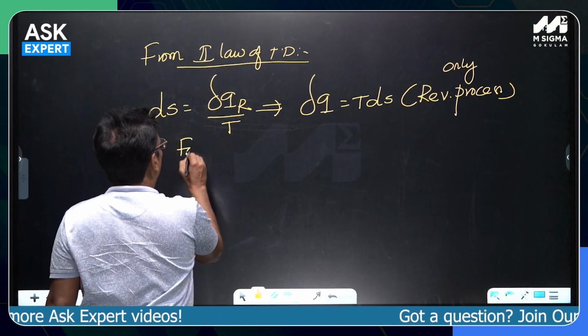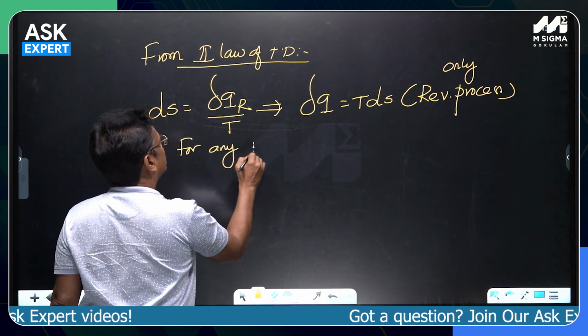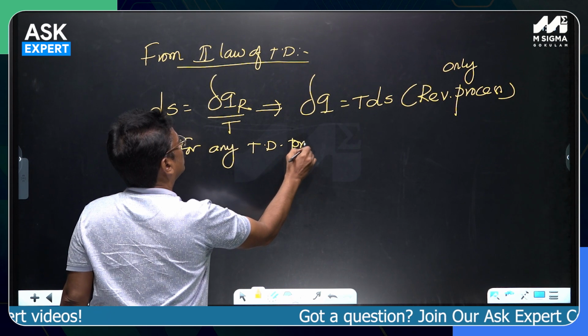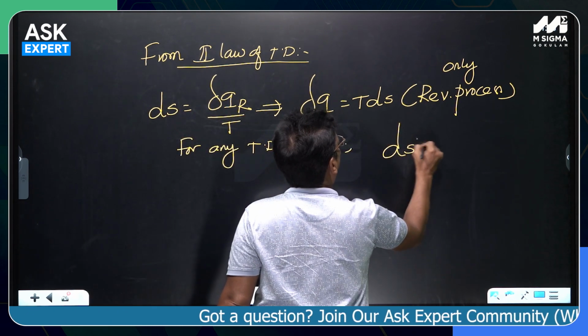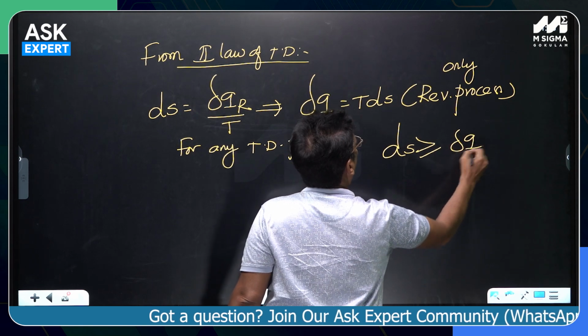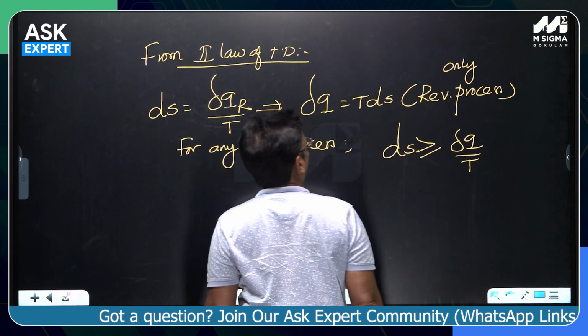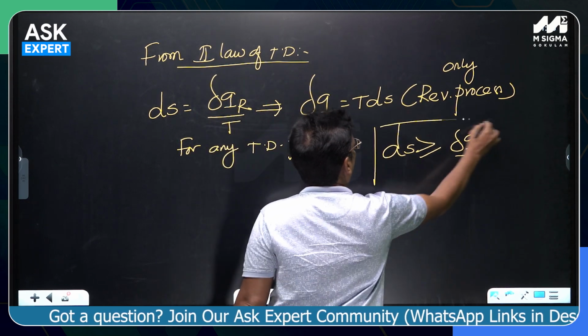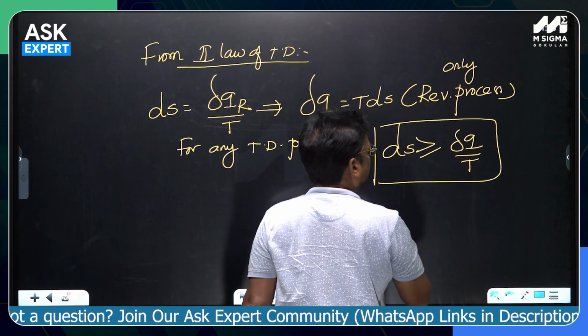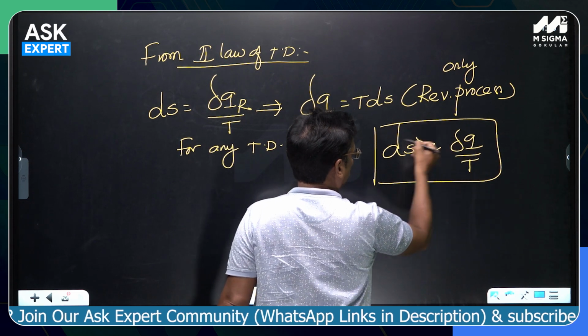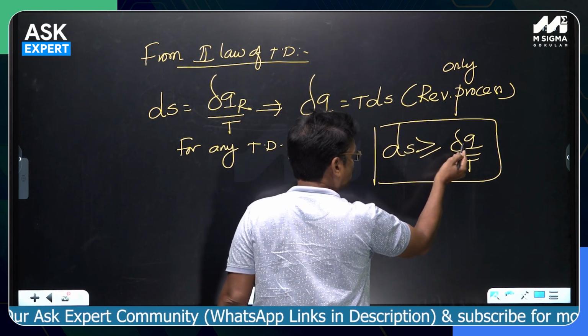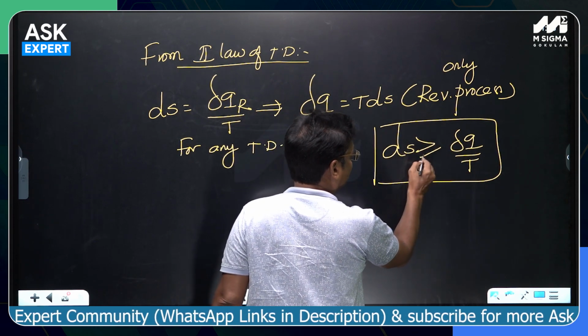For any thermodynamic process, dS will be greater than or equal to delta Q by T. The equality is for reversible, and the greater than sign is for irreversible, for any thermodynamic process. If delta Q is positive, dS will be positive. If delta Q is 0, dS will be 0 only if it is reversible.